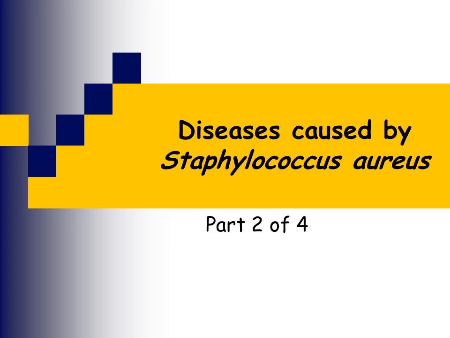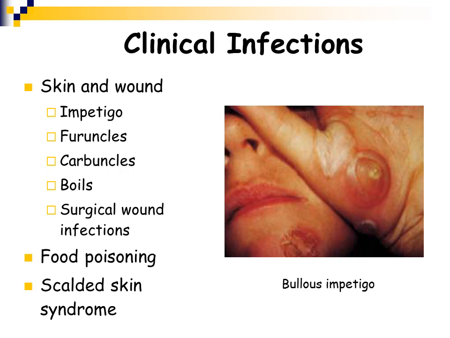This is the second part of the Staphylococcus lecture, and in this section we are going to discuss the diseases caused by Staphylococcus aureus. Staphylococcus aureus causes many types of diseases. It causes skin and wound infections such as impetigo, furuncles, carbuncles, boils, as well as surgical wound infections. It causes food poisoning, and it causes a disease called scalded skin syndrome.